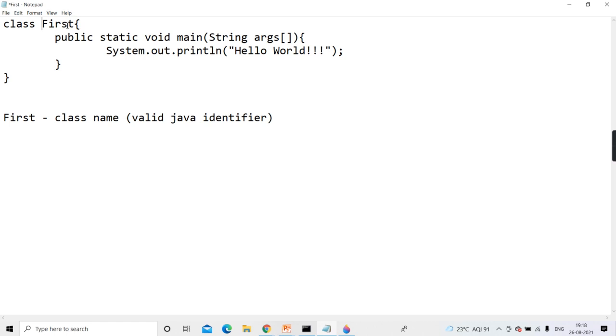Every class should have main is not compulsion. Some classes may not have main. So those classes will act like a helping class. You will use it for object making in some other class. They will act like a helper class. And those classes which have main, you'll call them a launcher class or a driver class.